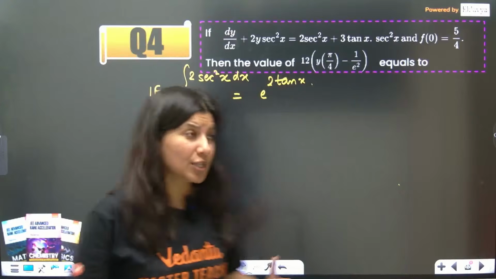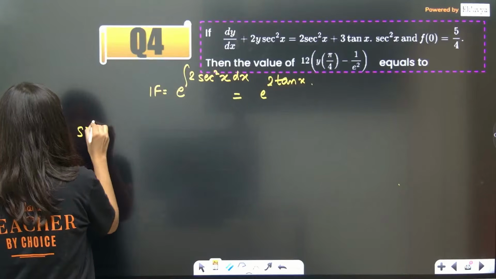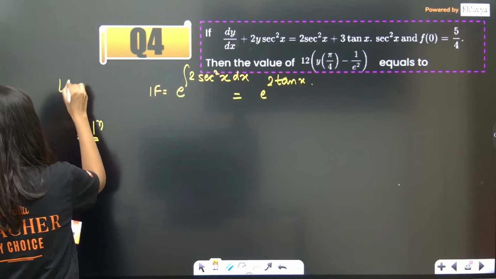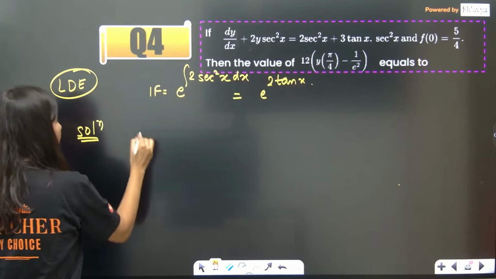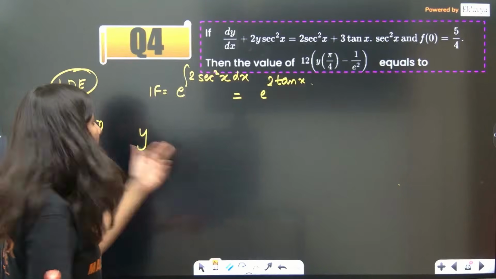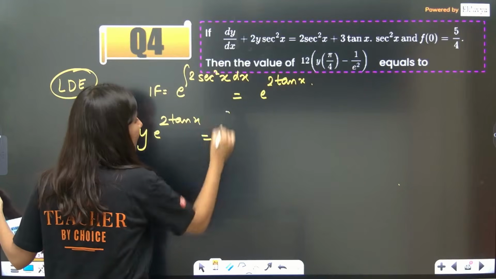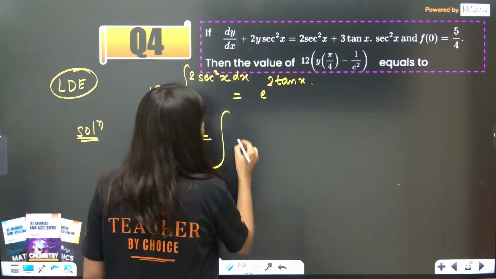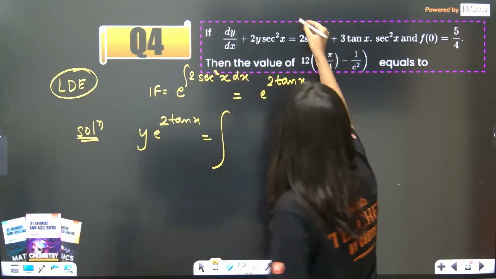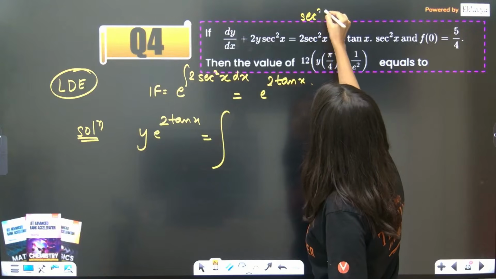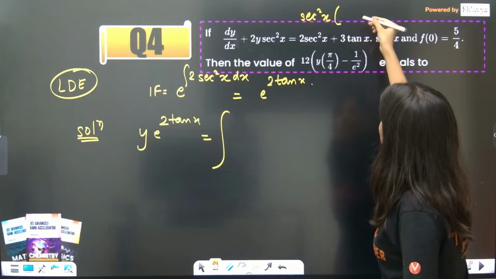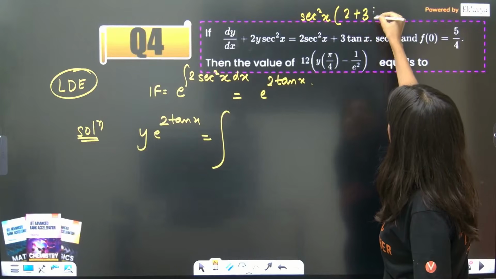Okay. Now solution of the linear differential equation. Anybody can tell me? Y multiply integrating factor is equal to integration of Q. What is Q? If you take sec²x common, you will realize this is 2 + 3 tan x.